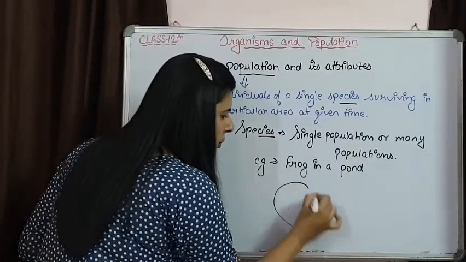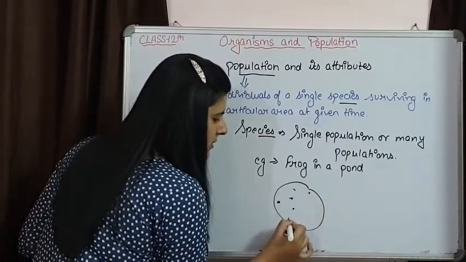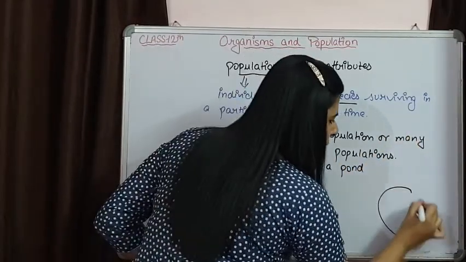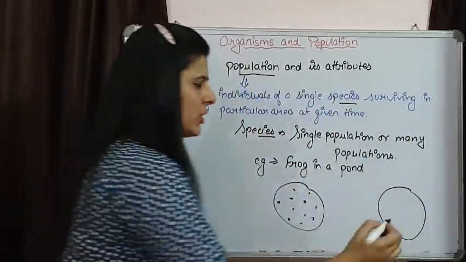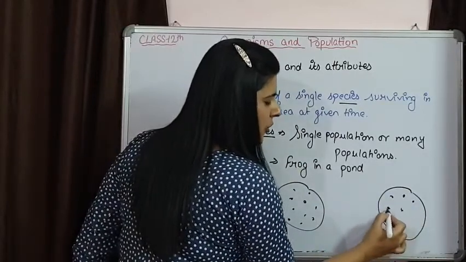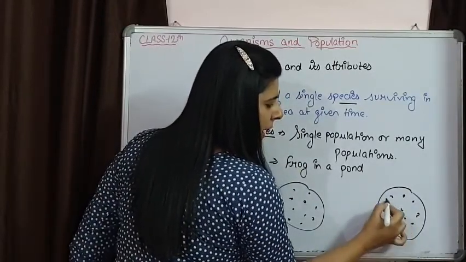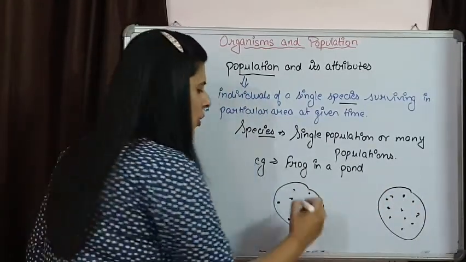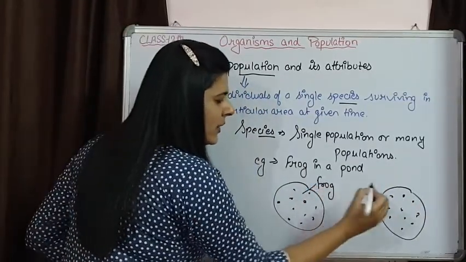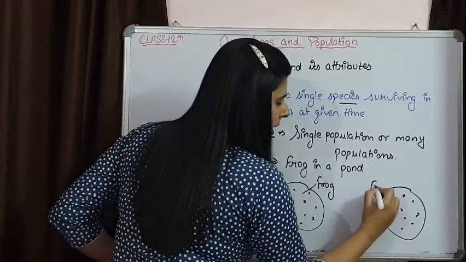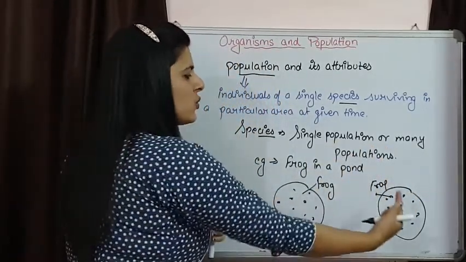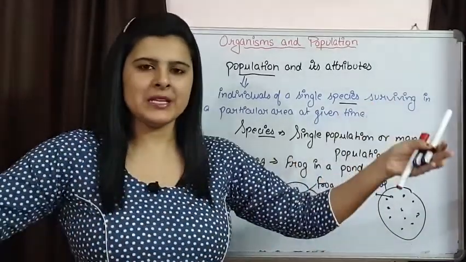So this is a pond, here frogs are surviving, and there is a different lake or pond in which also some members of frogs are surviving. These are two different populations. Although the same species is living over here and also over there, these two are living at different places.